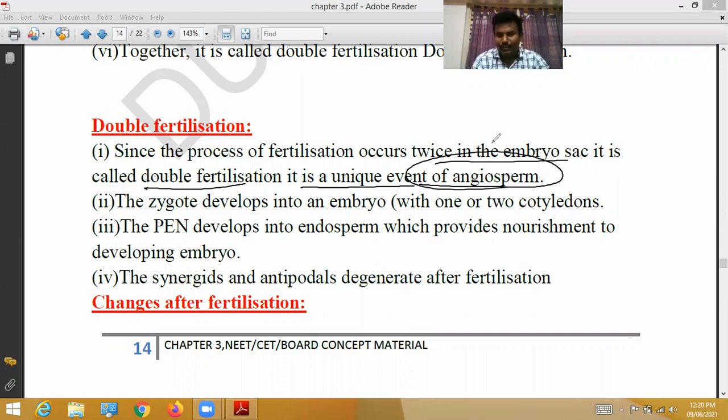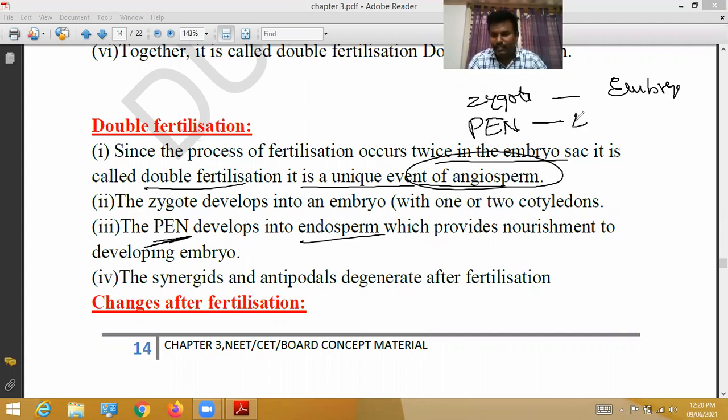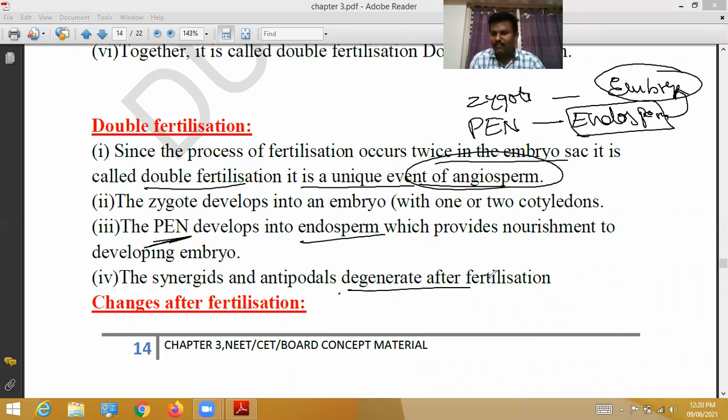The zygote develops into the embryo. So first the zygote is formed, and this zygote develops into the embryo. The primary endosperm nucleus gradually turns into endosperm, which provides nourishment to the embryo in angiosperms. The synergids and antipodals degenerate after fertilization.